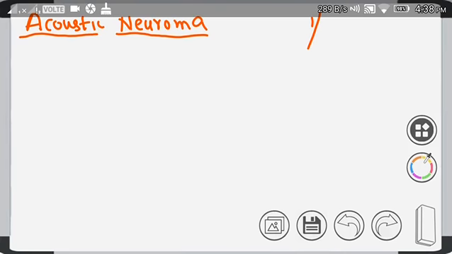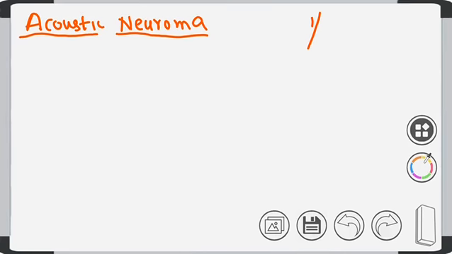Let us discuss acoustic neuroma. Acoustic neuroma is also called eighth nerve tumor. As the name itself indicates, it is the tumor arising from the eighth cranial nerve.